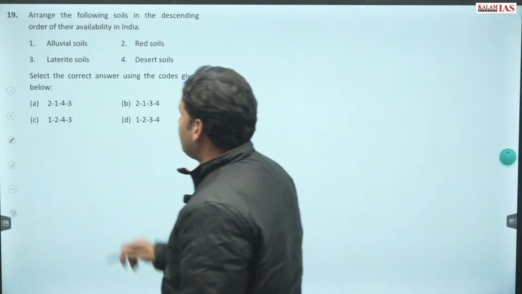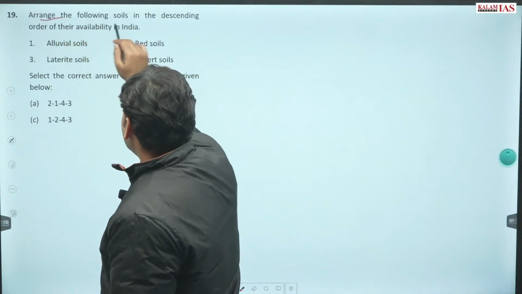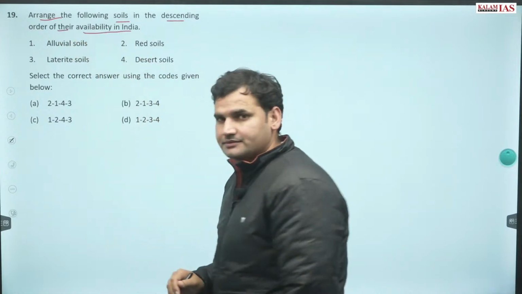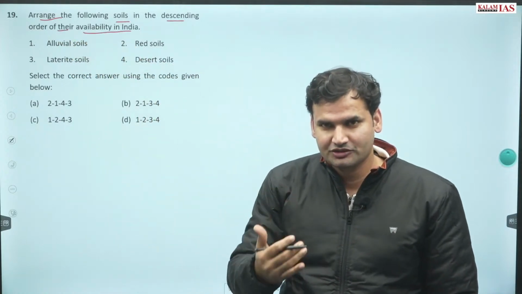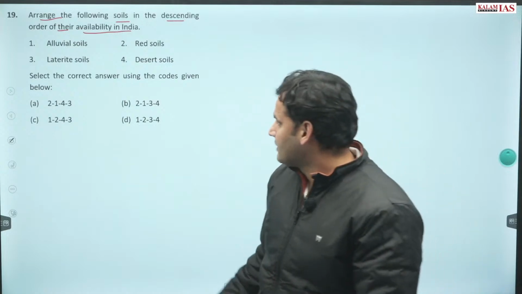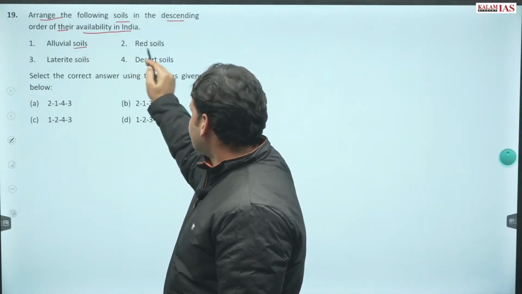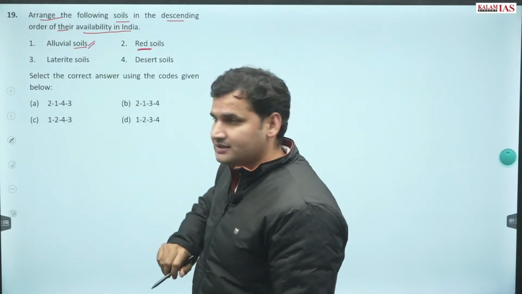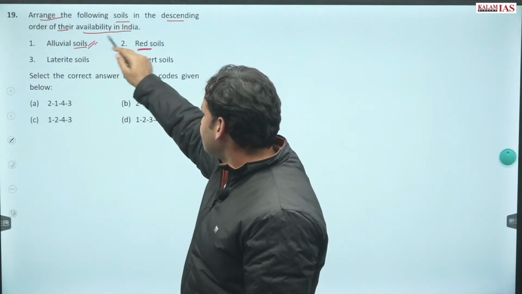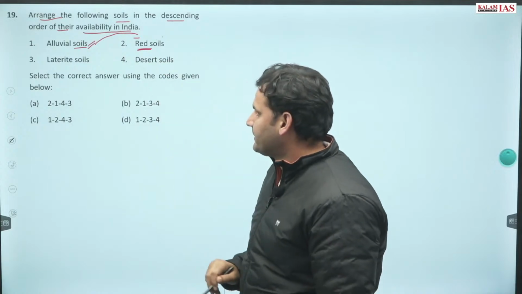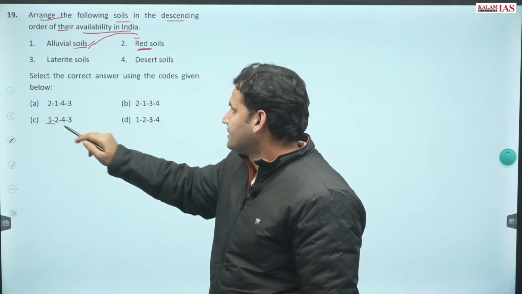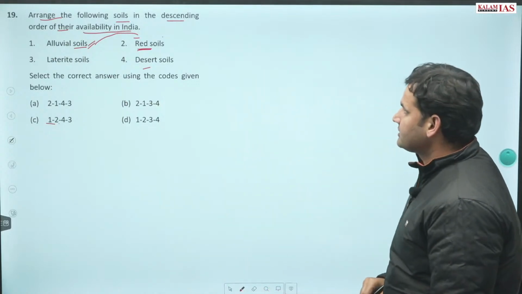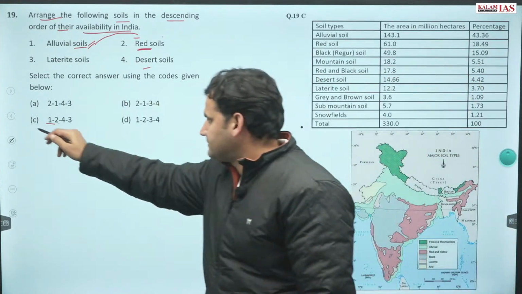Question number 19. Arrange the following soils in descending order of their availability in India. कौन सी soil सबसे ज़्यादा, कौन सी soil कम? Alluvial soils, red soils. Yes, alluvial is the most extensive soil. Second is your red soil. Then we have desert soils, and finally we have laterite soil. The correct answer is option C.